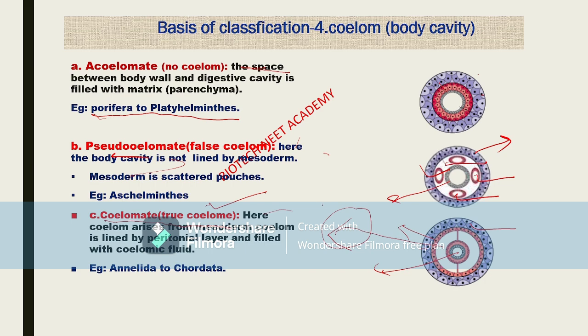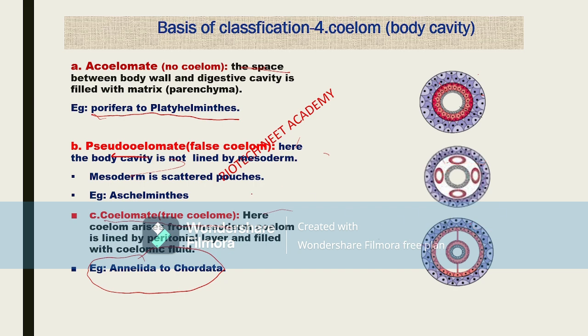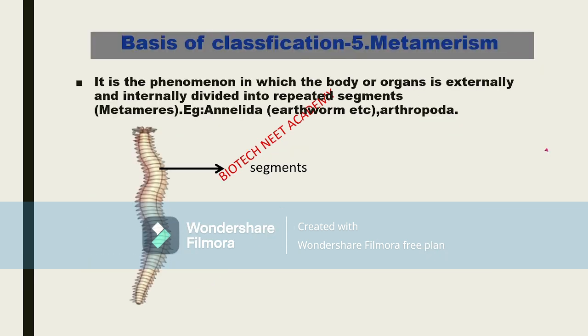So this is the mesoderm. This mesoderm covers and surrounds the cavity. That is why this body cavity is a true body cavity. For example, from Annelida to Chordata we can observe it. All these phyla show the coelomic body cavity, which is why they are called coelomates.